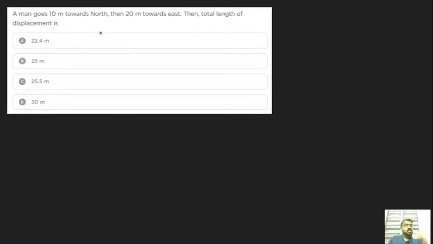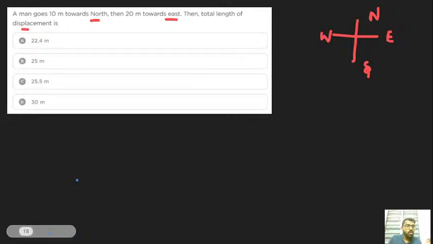So it's nearly similar to the question that we saw previously. A man goes 10 meter towards north, 20 meter towards east. What's the total length of the displacement? Got it? They have given the clue words of directions, so let's try to demonstrate a compass over here: east, west, north as well as south. By these clue words, we can easily demonstrate the unit vectors that they have derived for this.